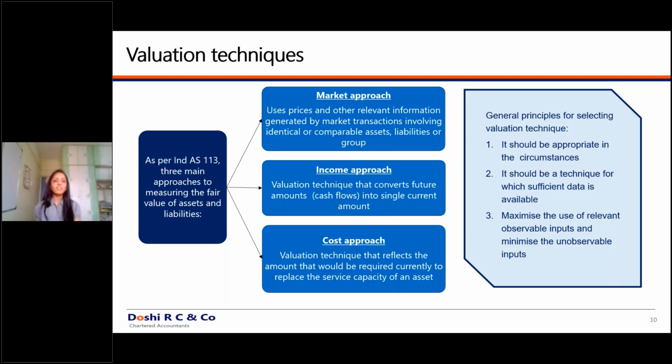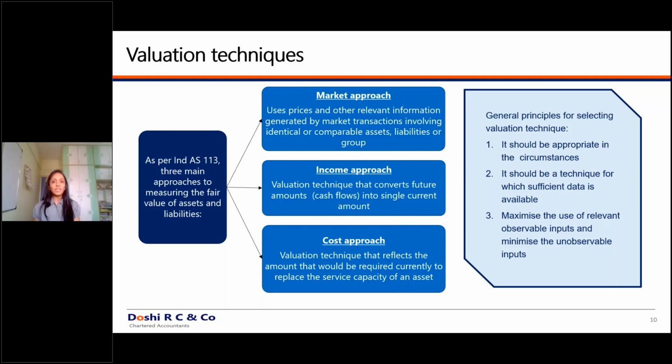You have to maximize the observable inputs and minimize the unobservable inputs. As I said earlier, your unobservable input should be the minimum. Now, these are only the 3 methods allowed. So, in short, any method other than these 3 methods will not be considered as valuation in accordance with Ind AS 113.